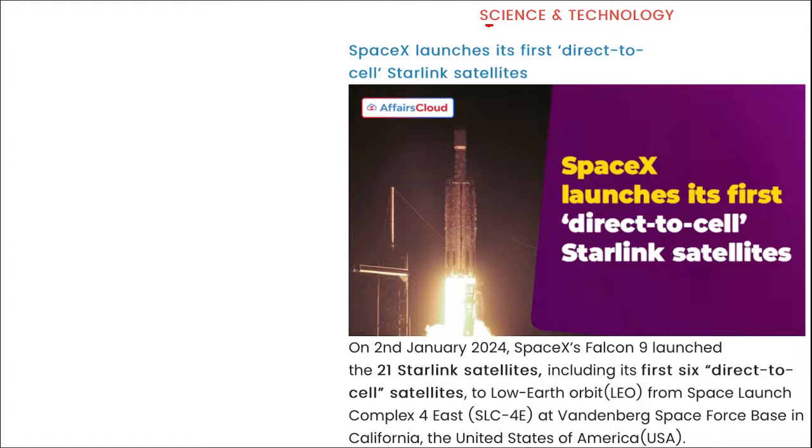Next is science and technology. SpaceX has launched the first direct-to-cell Starlink satellites. I repeat, Falcon 9 of SpaceX launched 21 Starlink satellites and has introduced the first 6 direct-to-cell satellites to low Earth orbit from Space Launch Complex, correct? That is in California, USA.